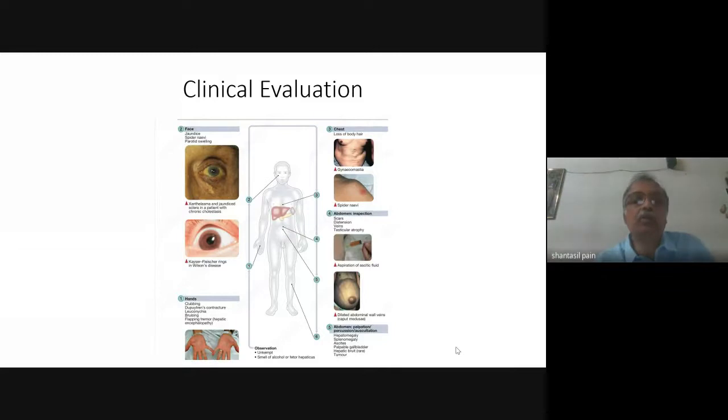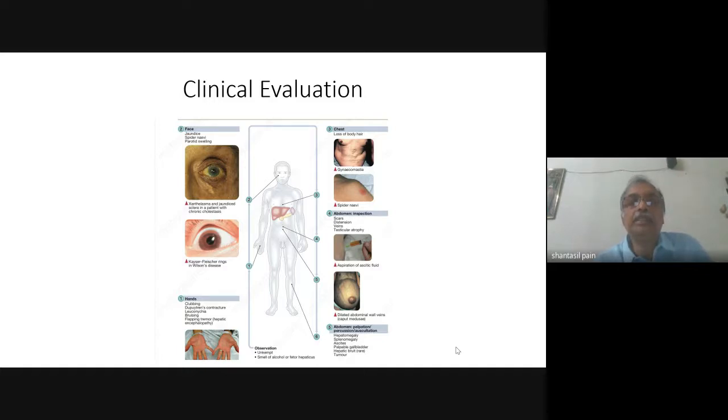Clubbing is uncommon, but clubbing may be seen in primary biliary cirrhosis. Again, primary biliary cirrhosis is not a common condition in our country. Then you look at the skin conditions. This is very, very important. Look at the patient's hand. Look for palmar erythema.